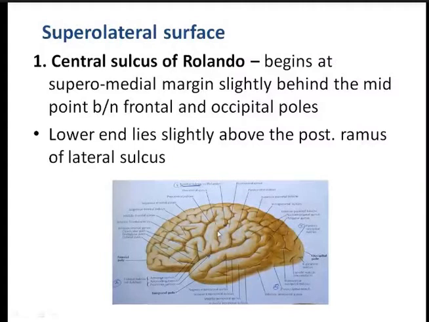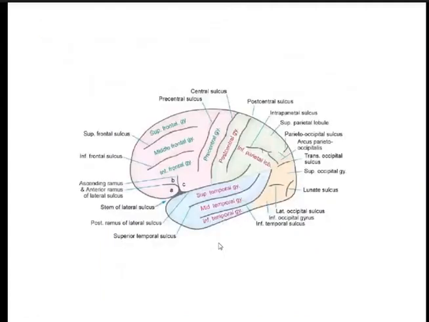And the next point is its type. So what type of sulcus is the central sulcus? It is the limiting sulcus. The central sulcus is also known as the limiting sulcus because it separates the motor area from the sensory area. Now in this figure you can see the central sulcus here.